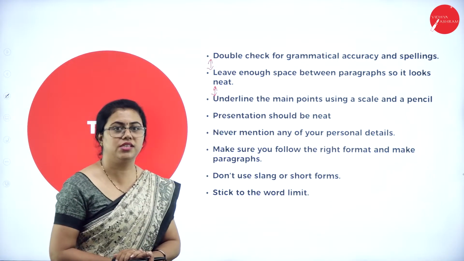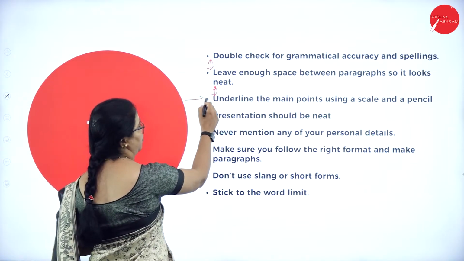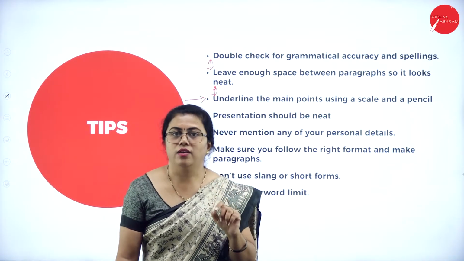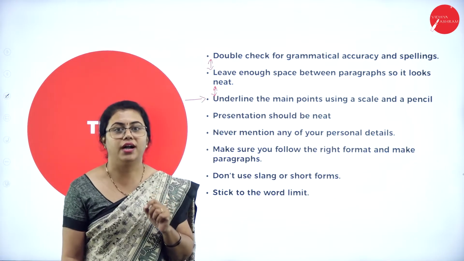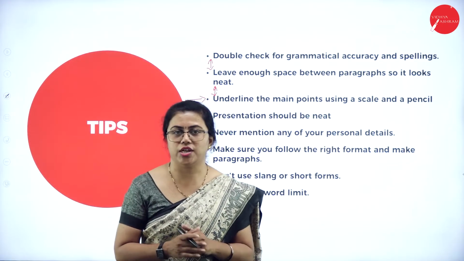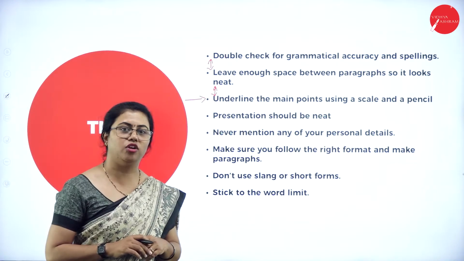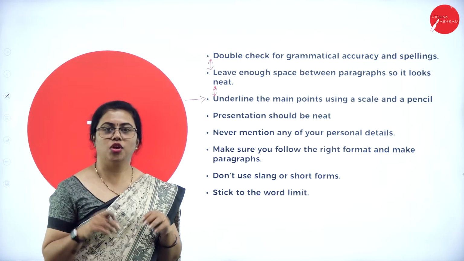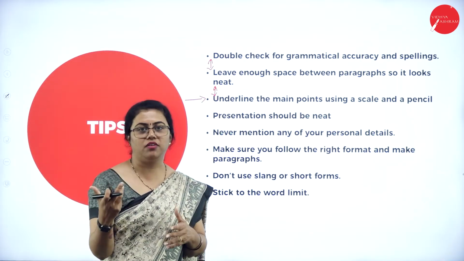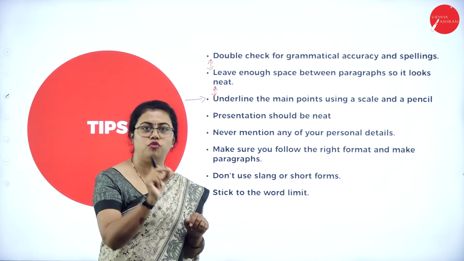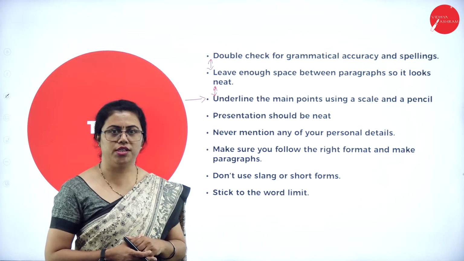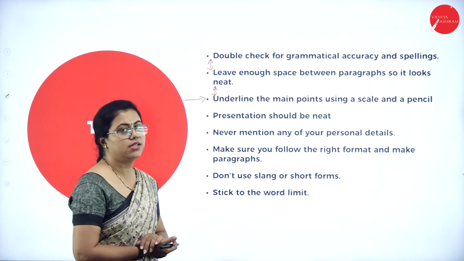Underline the main points using a scale and a pencil. This is from the exam point of view I'm talking about, not your biodata. You need to underline whatever important points you're writing there so that it looks important. You need to draw the attention of the examiner to that side, so that he will know what the important thing you have written is and give marks for that. If you don't underline, he will read the whole thing, and maybe you will lose marks for something wherein you have made a mistake. Suppose you draw a line, he will be forced to see the place where you have underlined, so the other mistakes you have made may go unnoticed. So you ought to underline using a scale and a pencil.